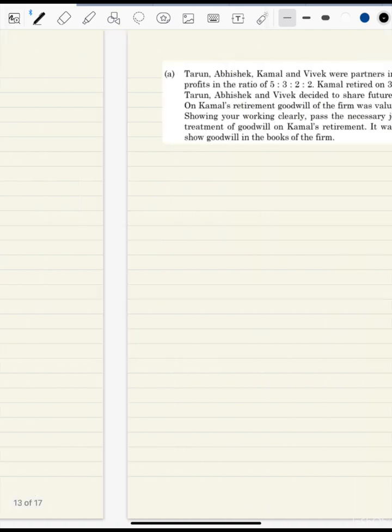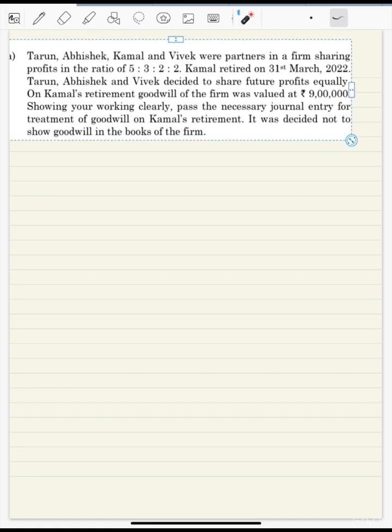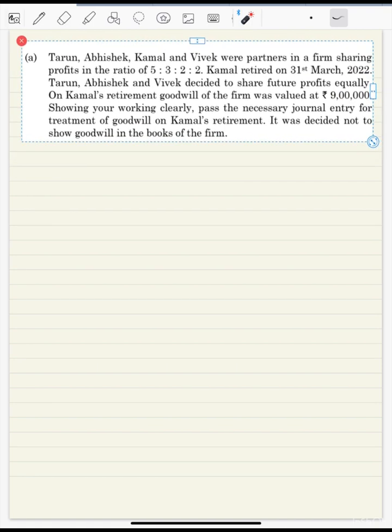Now moving towards the next question. This is a 3 marks question. So the question is like this. Tarun, Abhishek, Kamal, Vivek were partners in a firm, sharing profits in the ratio 5:3:2:2. Kamal retired on 31st March, and Tarun, Abhishek, Vivek have decided to share profits equally, that is 1:1:1. On Kamal's retirement, the goodwill of the firm was valued at 9 lakh. Show your working clearly, pass the journal entry for the treatment of goodwill on Kamal's retirement.